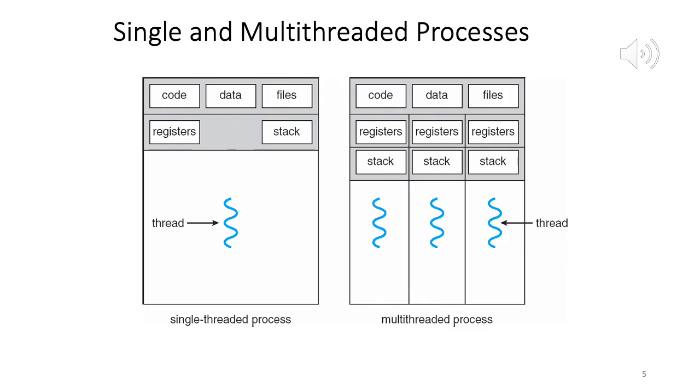Now this process has a single thread of control, so you can see this thread, and what each thread contains is a sequence of instructions. Okay, so this is a thread, and it contains a sequence of instructions. So possibly one way you can visualize this is you have a thread, like a necklace, and on the thread you have a certain number of beads, right?